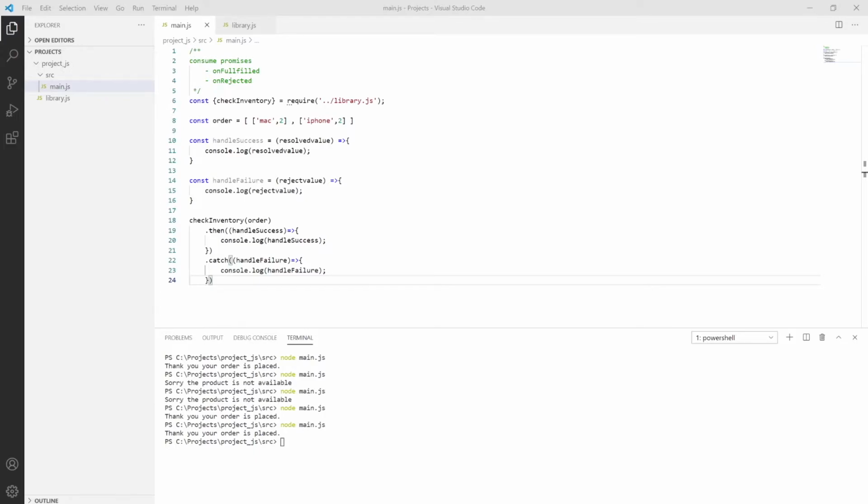One common pattern we see with async programming is multiple operations that depend on each other and must be executed in a certain order. For example, when we go to an e-commerce website, it will print some kind of message. Firstly we buy, then it shows your product is added to the cart.